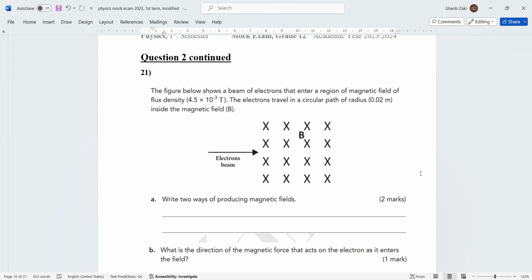So this is B. So the given is B. Remember, the charge of electron is negative 1.6 times 10 to the power negative 19 coulomb, and the mass of electron is 9.11 times 10 to the power negative 31 kilogram, given in the formula sheet. The electron travels in a circular path of radius, so we have here R, radius in meter, inside the magnetic field.